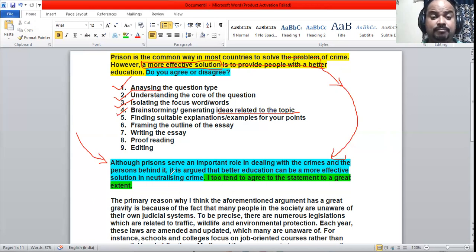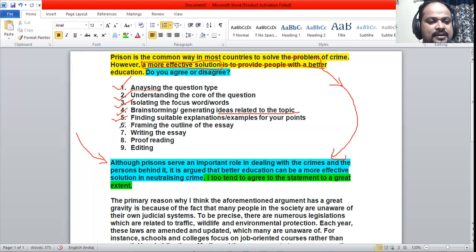You might have got the points randomly, so arrange them in order and find suitable explanations and examples for the points which you have selected, which you have to write in your essay. Find explanation for that. Find examples for that, if any.